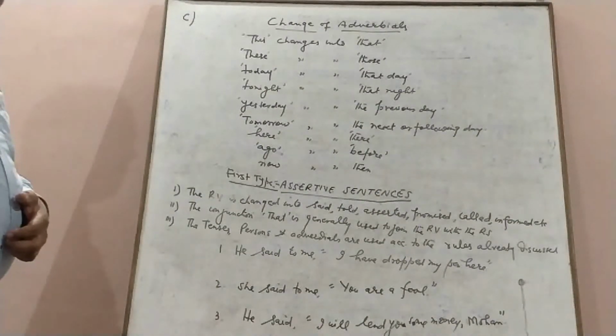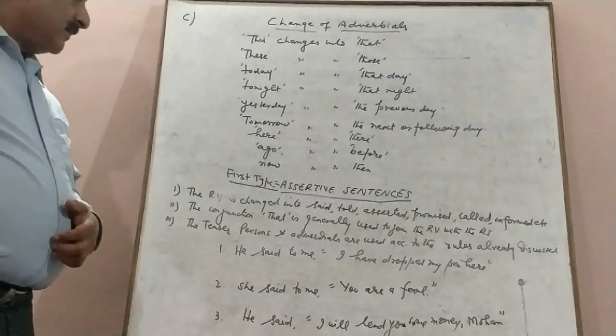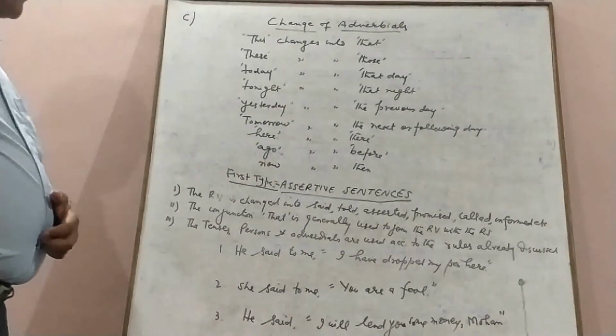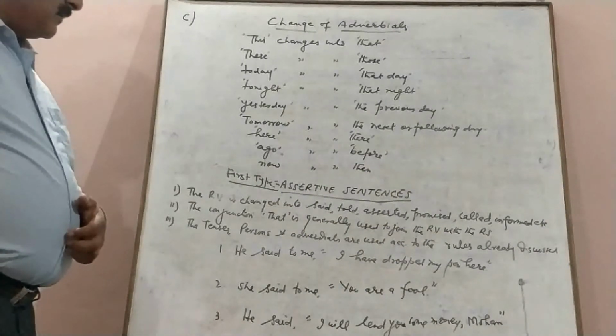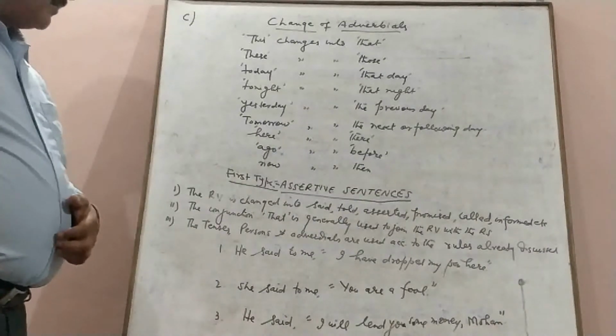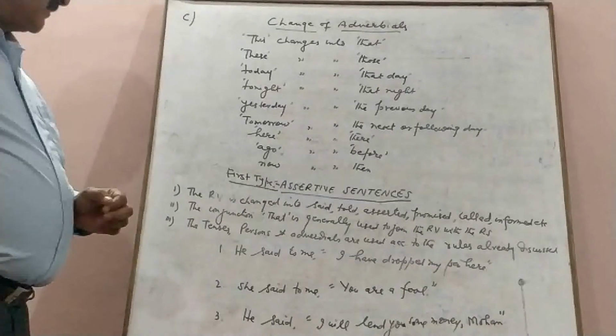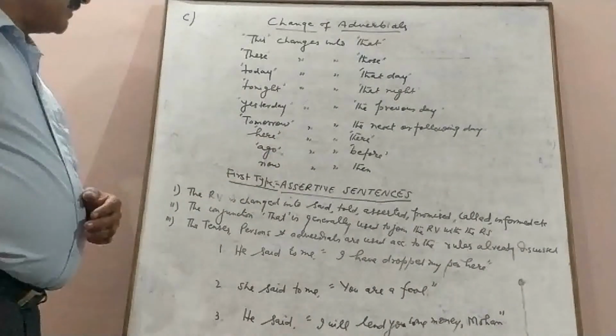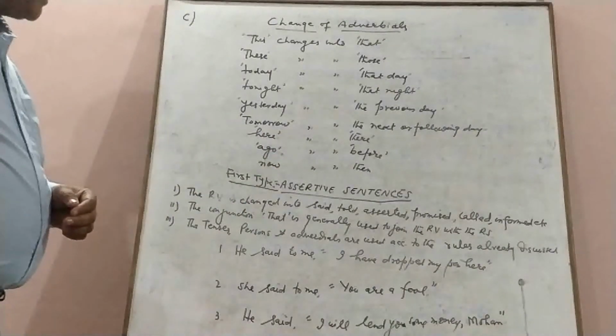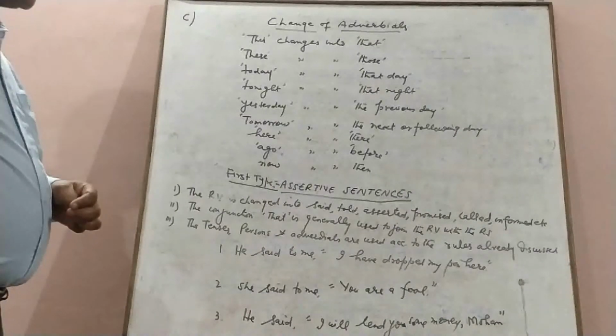So now we will discuss the different types of sentences and how we change them from direct into indirect narration. So the first type is assertive sentences, which we also call statements.